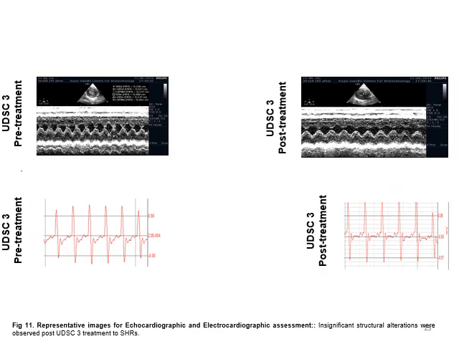So this is the echocardiograph of SHR hearts after pre-treatment and post-treatment of UDSC3, and this is the electrocardiogram of the rat, which is just for representation here of UDSC pre-treatment and post-treatment stages.